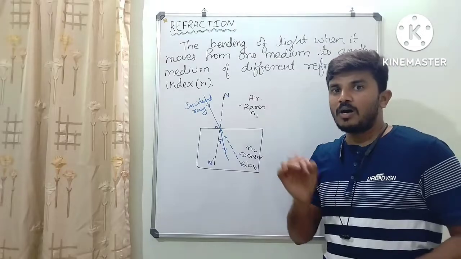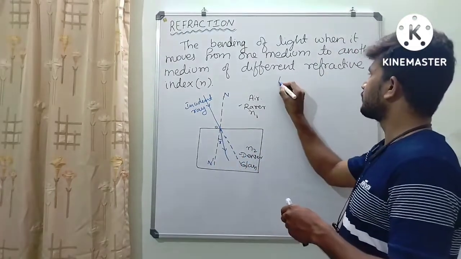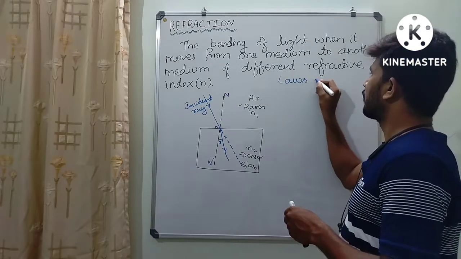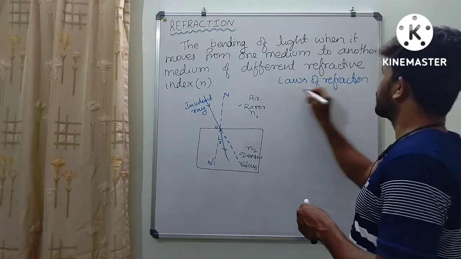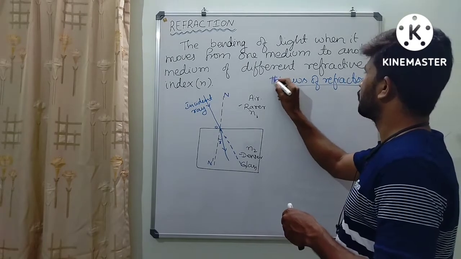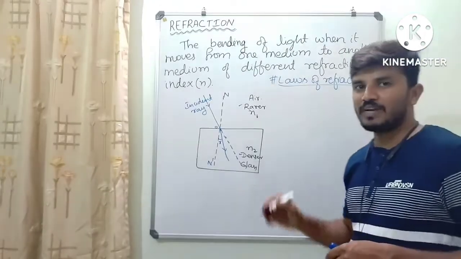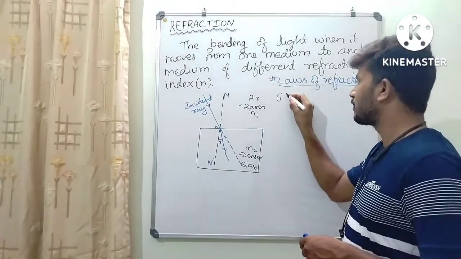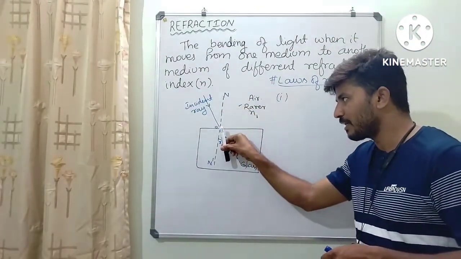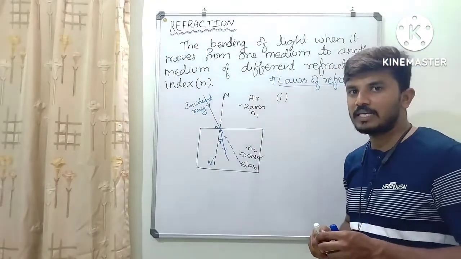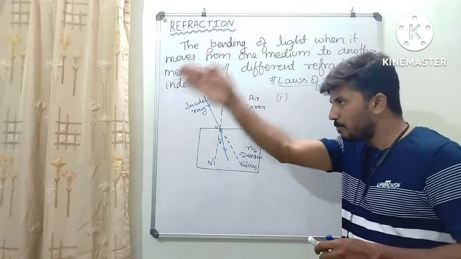And now, we have two more very important questions here. That is, what are the laws of refraction? Let me write here. Laws of refraction. This is a very important question for second PU board examination. So as in the case of laws of reflection, here also we have one law, that is the incident ray, refracted ray and normal drawn at the point of incidence all lie in the same plane.